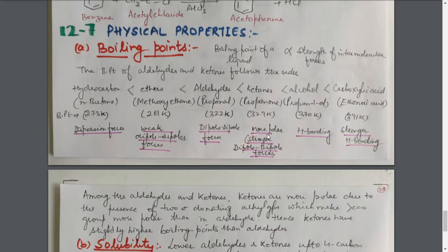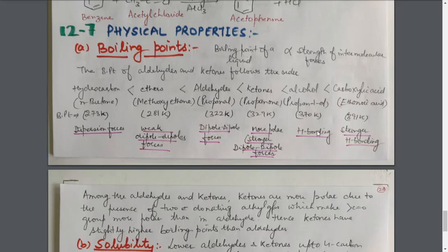Why? Because of the presence of two alkyl groups, two carbon-containing groups, they have more dipole moment. So ketones are a little more polar than aldehydes, and the dipole-dipole forces are a little stronger compared to the corresponding aldehydes.